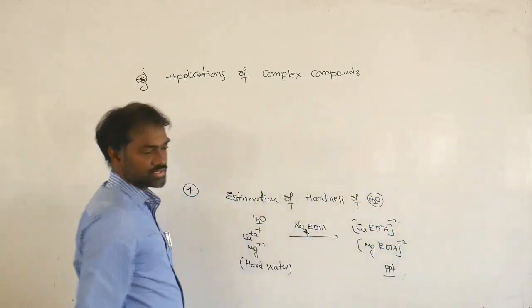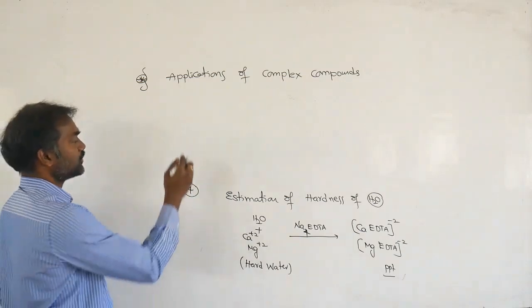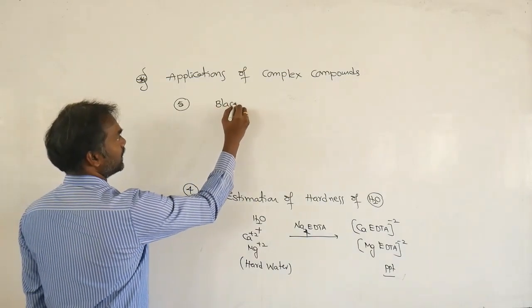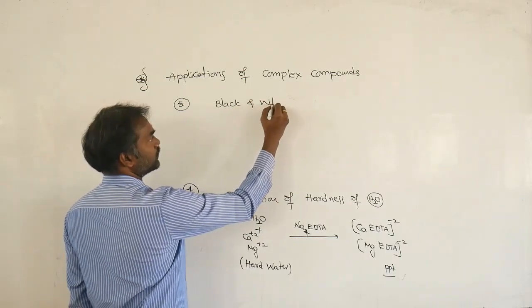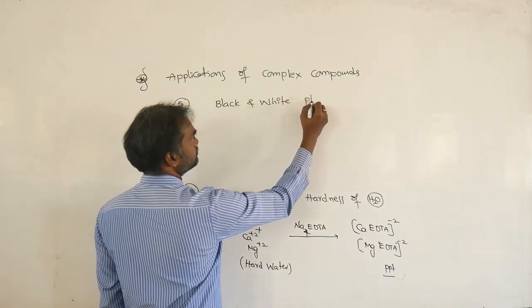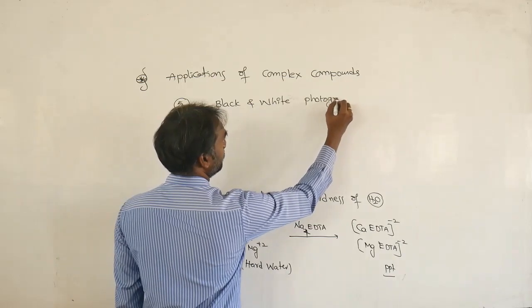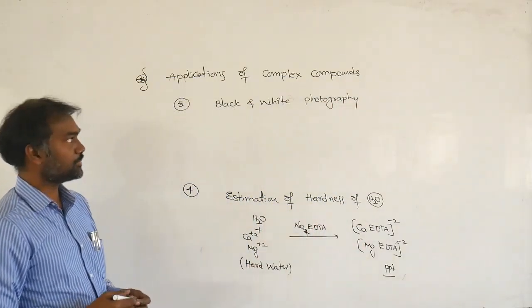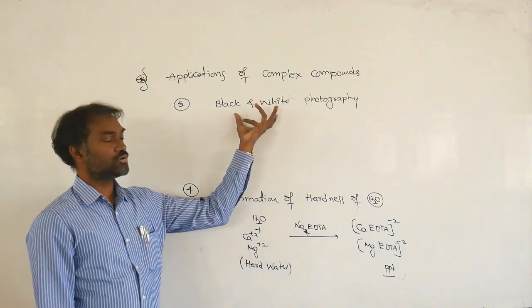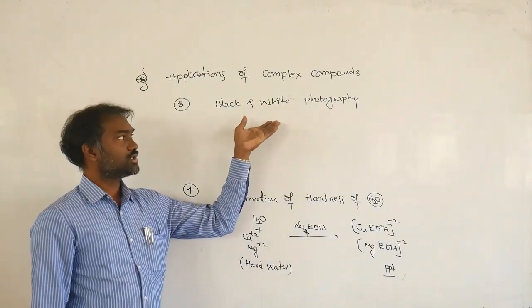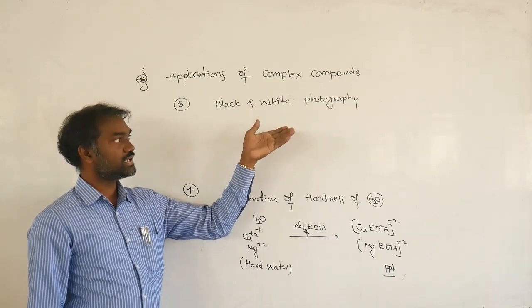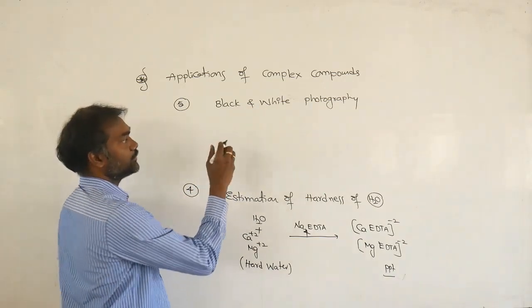So in olden days, black and white photography. In the olden days, for a passport, any photo you got was black and white. Those are the negatives. The negatives are washed in the dark with hypo.